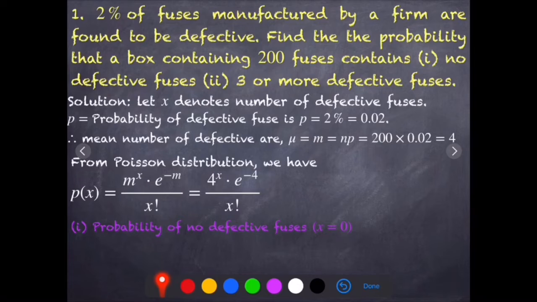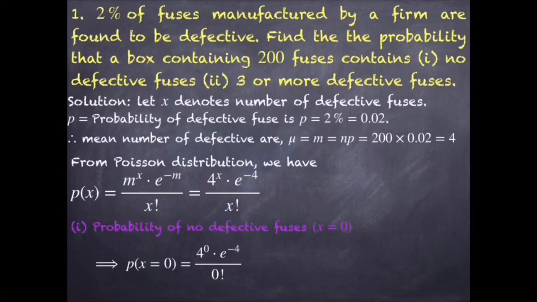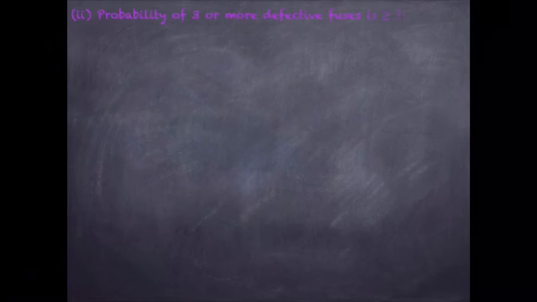The first sub-question, probability of no defective fuses, means x is equal to 0. Substituting x equal to 0 in this expression, I will get 4 power 0 into e power minus 4 by 0 factorial. Simplify that expression and you will get 0.0183.